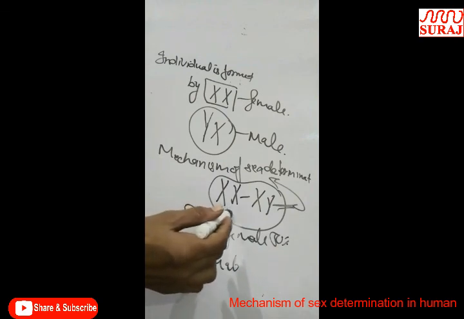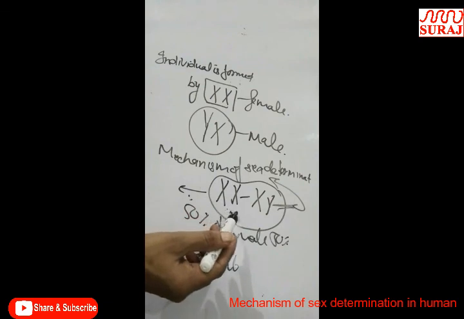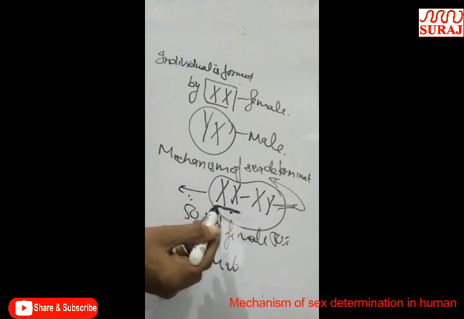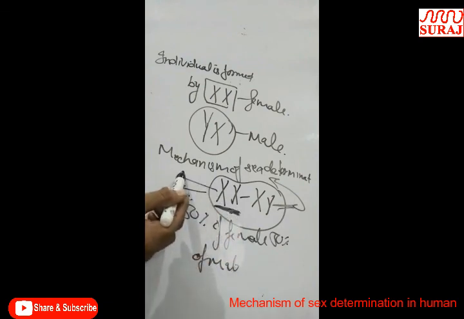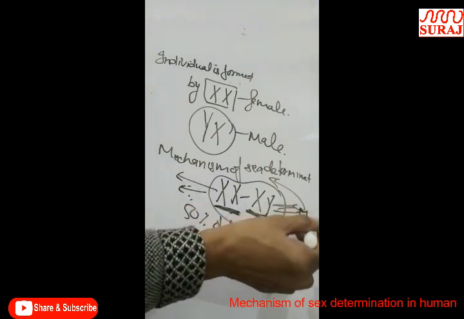The same mechanism is present in Drosophila, fruit fly, for sex determination. This shows the homomorphic chromosomes present in female, and this represents the heteromorphic condition present in the male.